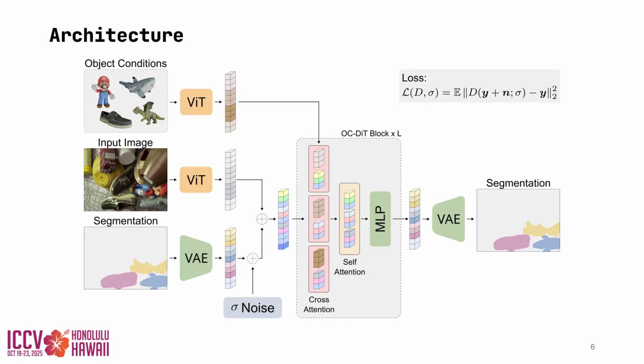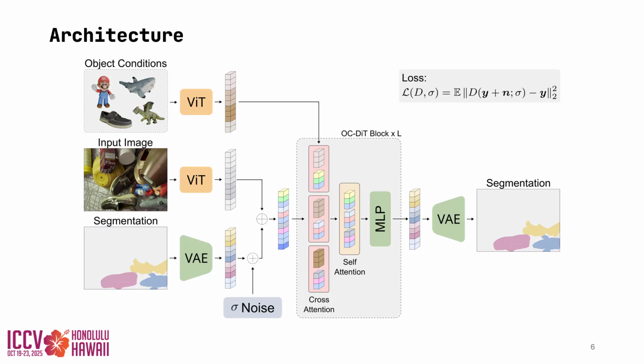The corrupted segmentation tokens are concatenated with image features before they run through a number of OC-DiT blocks. Each block consists of a cross-attention layer followed by self-attention and an MLP. During the cross-attention stage, the segmentation query tokens cross-attend to tokens of objects that we inquire. Most importantly, we rearrange the segmentation tokens such that the tokens that are responsible for one binary mask can only attend to the object tokens of its assigned object class. This drastically reduces the computations required during the cross-attention stage.